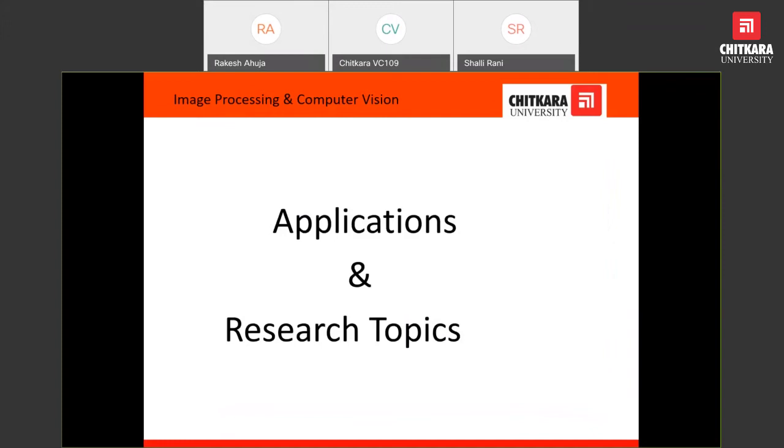Now we will be telling you what the application areas are, and what the recent trends of digital image processing or computer vision are in the current era.